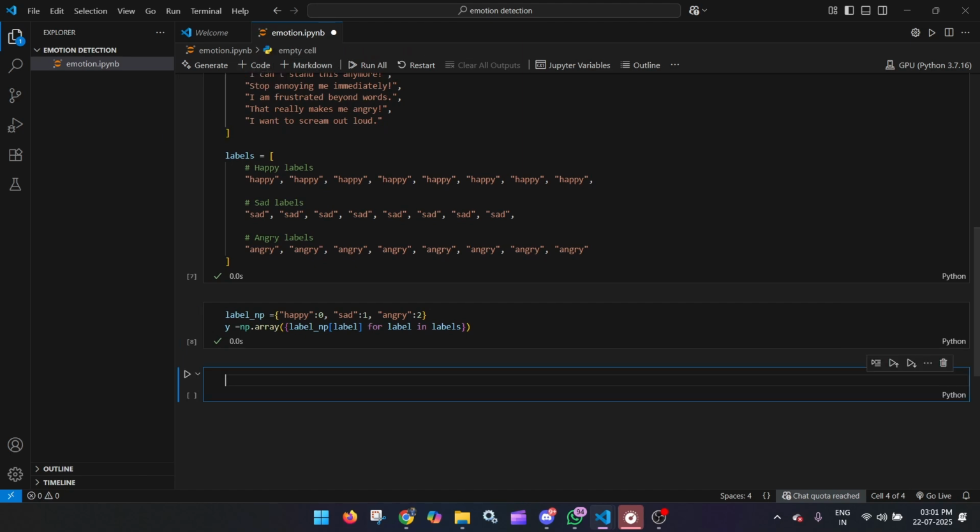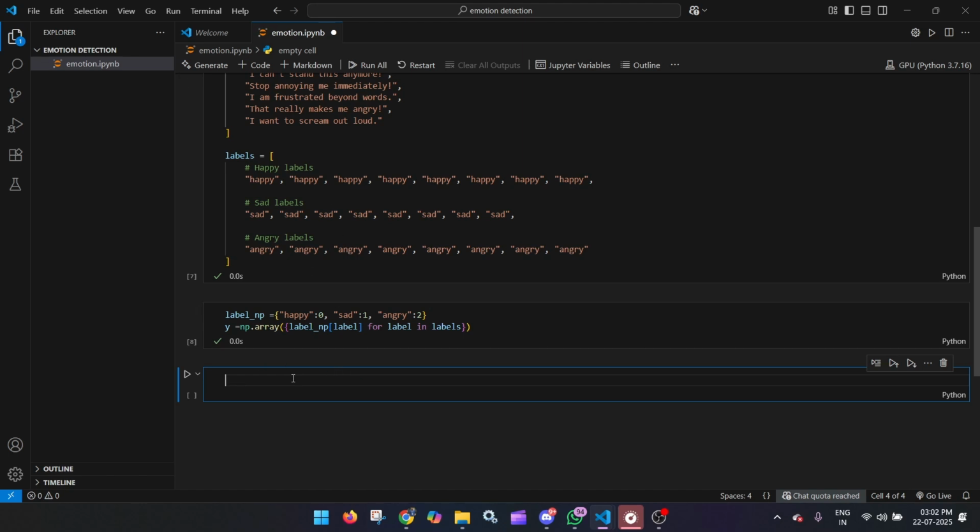Our next part is tokenizing the input, because we all know that the neural network, or the machine, doesn't understand text values, it always understands numerical values. So we will convert this into numerical values, actually using tokens, we will convert it into 0 and 1 like this. But here is the catch, we will also have to use the pad sequence to maintain the length, because a neural network always wants all the inputs to be of the same length, not different lengths.